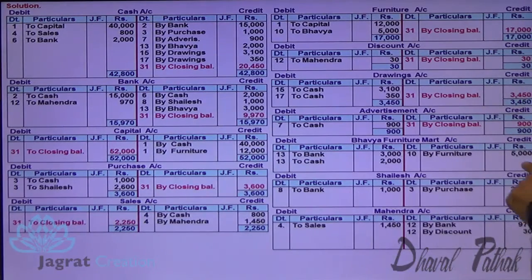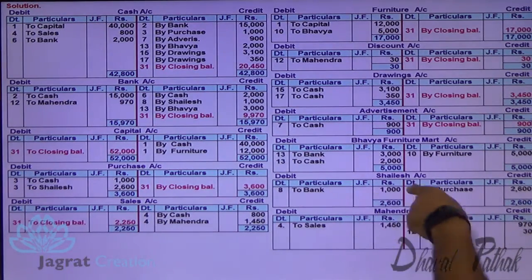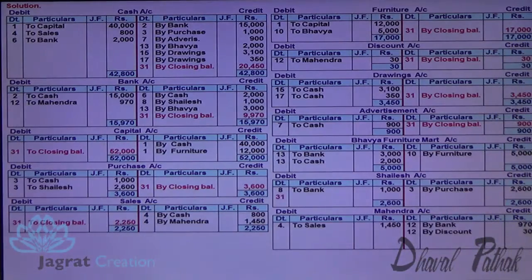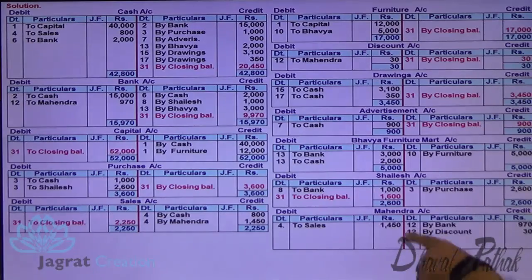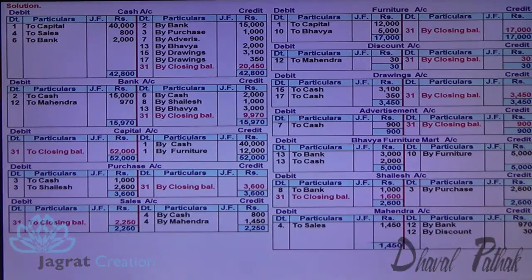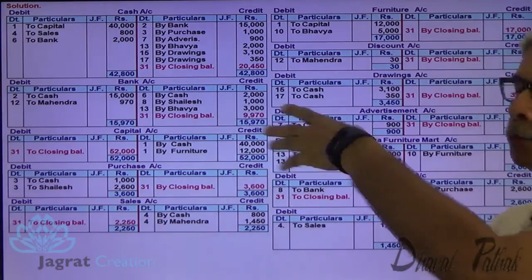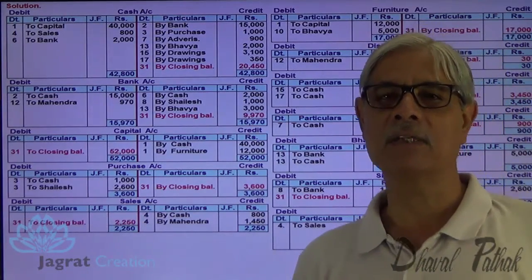Bhavya Furniture Mart, 5,000 and 5,000, account is closed, there is no balance. Shailesh account 2,600, credit side total is more. From 2,600, 1,000 is to be deducted. So the credit balance of Shailesh account is 1,600. Mahendra account, debit total is 1,450. From that you are required to deduct this 1,000. So 450 is the closing balance. As the debit total is more, this is the debit balance. This is how the balances in the ledger accounts are found.